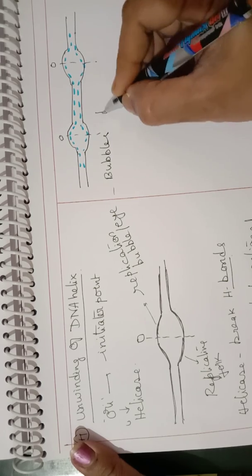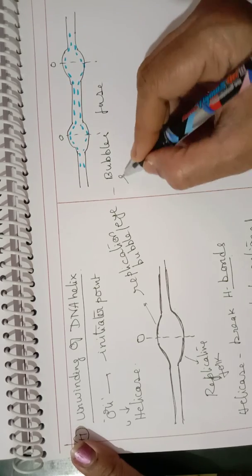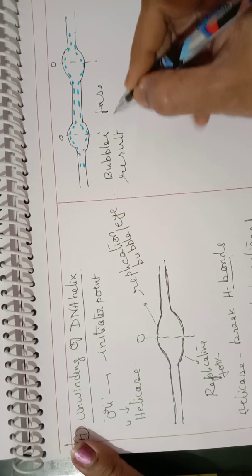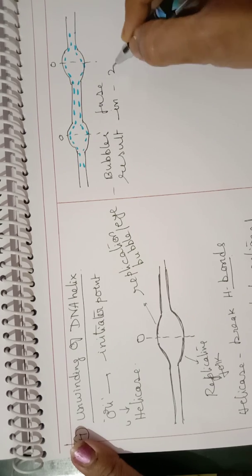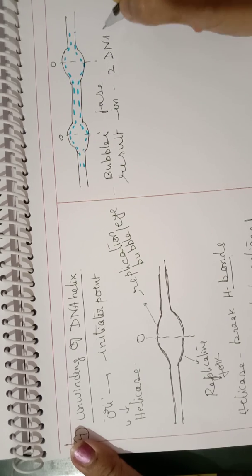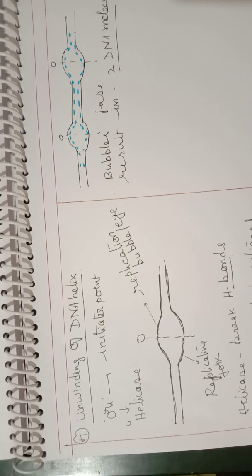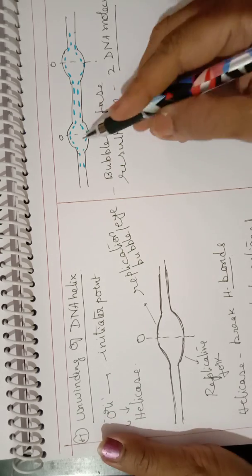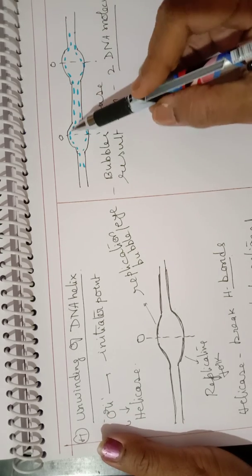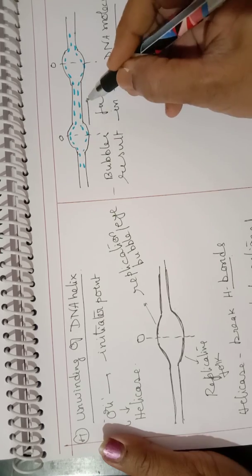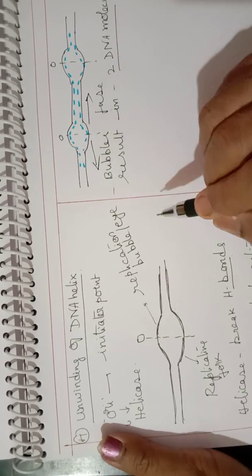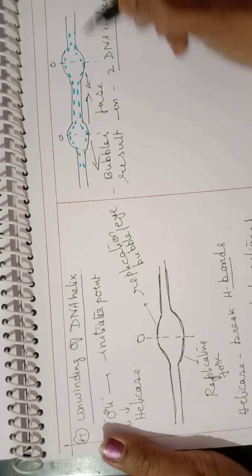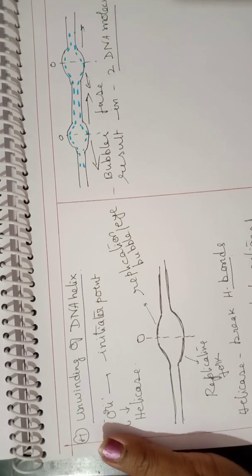These bubbles will fuse and then they result in formation of 2 DNA molecules. Always from one DNA molecule, 2 DNA molecules will be formed. So after the bubbles fuse, this is one direction of replication, this is another. So simultaneously they proceed in 2 different directions.